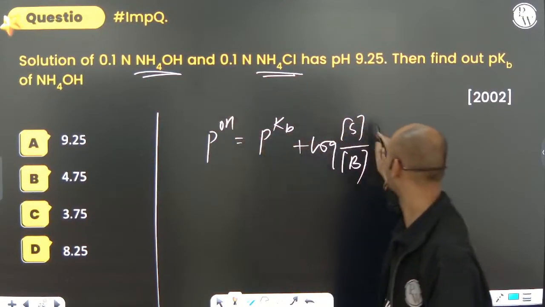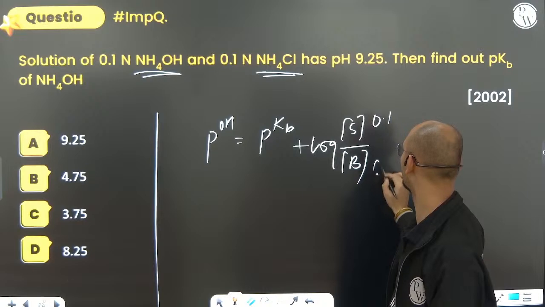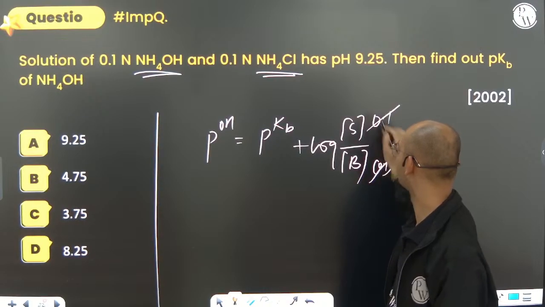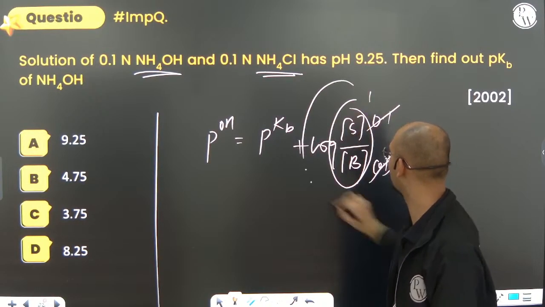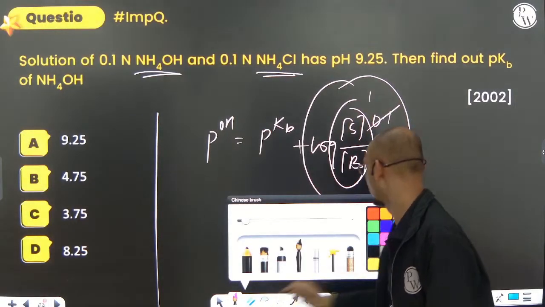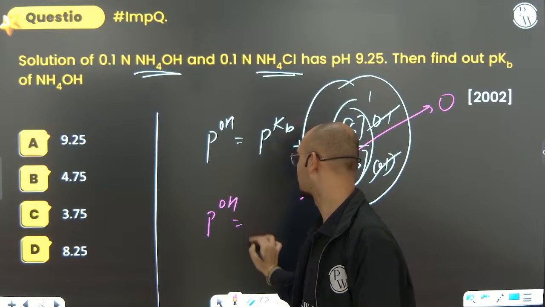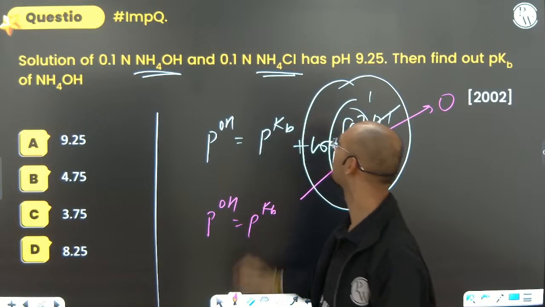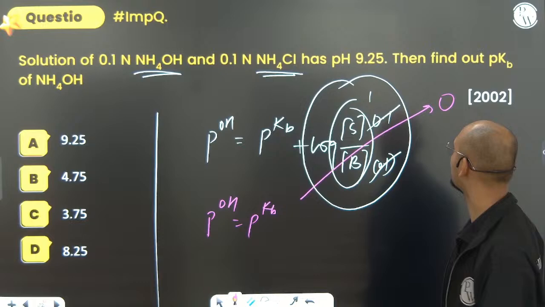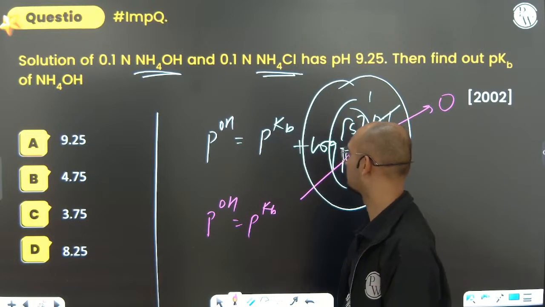0.1, 0.1. So it is also 0.1, it is also 0.1. Cancel. So it will be how much? 1. Log 1 has the value, how much? Log 1 always has the value 0. So what we can say? pOH will be equal to pKb. Can you see? Where is something given? pH is given this much. So what we can say?